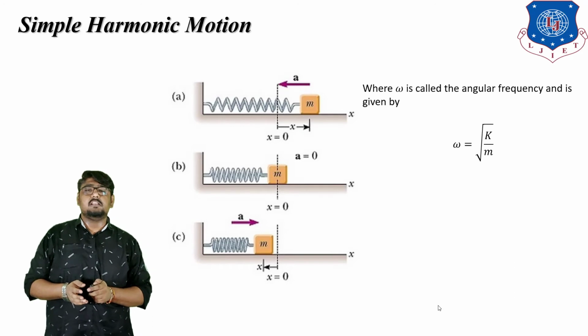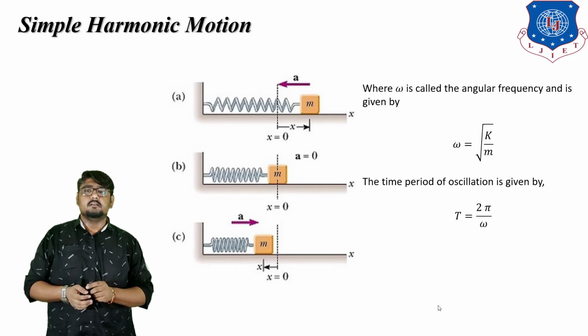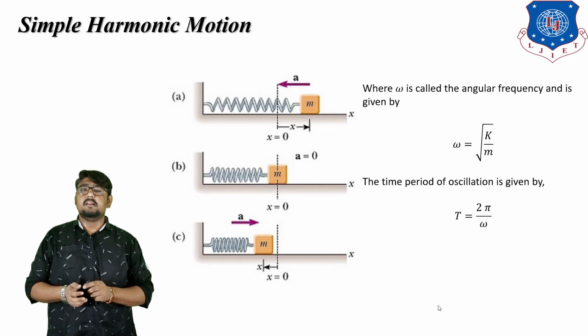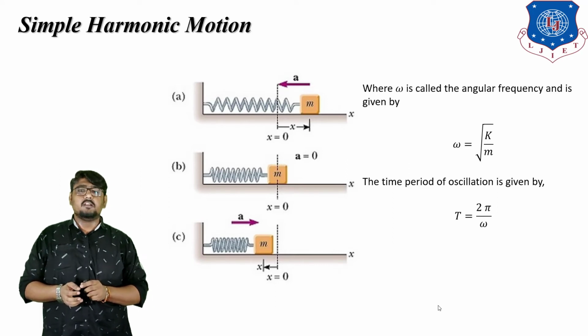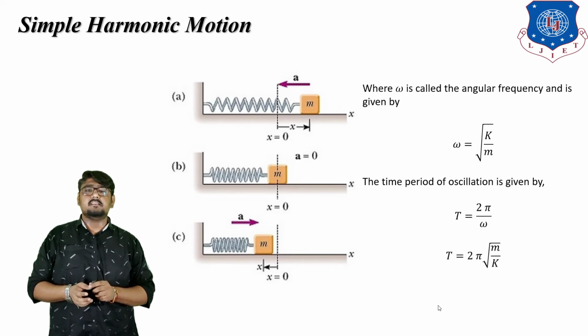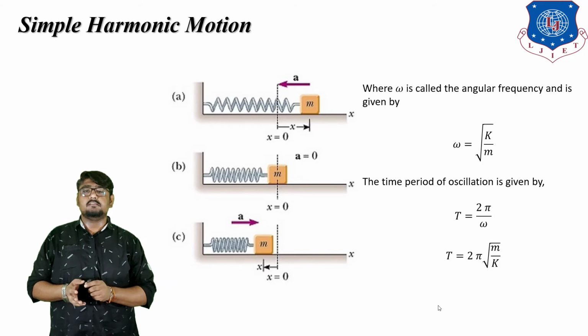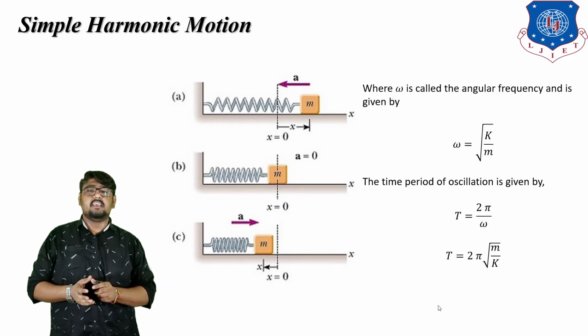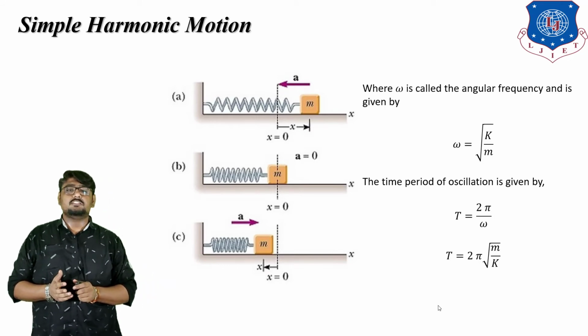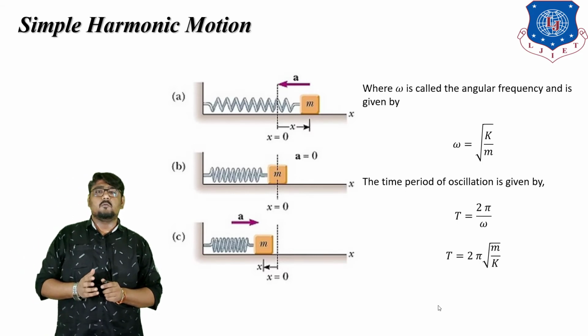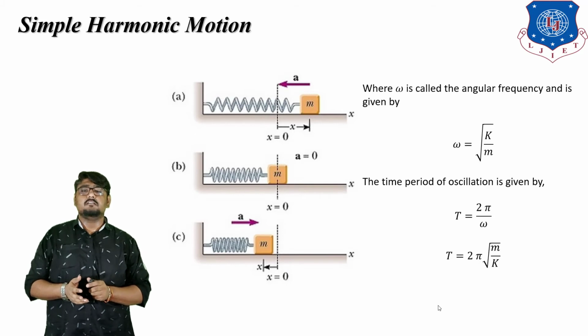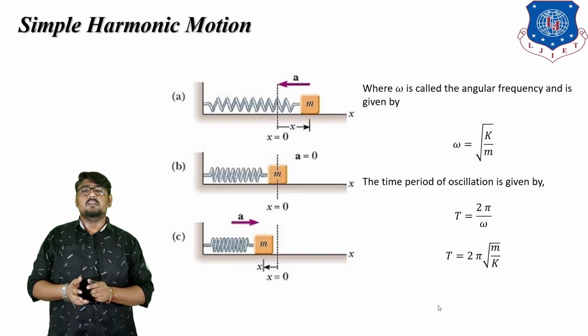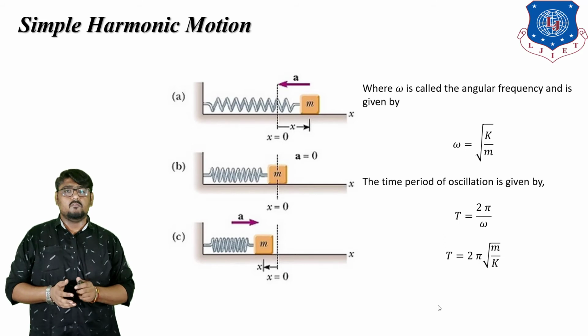Also, the time period of oscillation is given by T = 2π√(m/k). The time period of the mass is independent of the amplitude. For a given elastic constant, the period increases with the increase in the mass of the block. A heavier mass oscillates more slowly. For a given mass, the period decreases as k increases. A stiffer spring causes quicker oscillations. All simple harmonic motion obeys the differential equation discussed above.